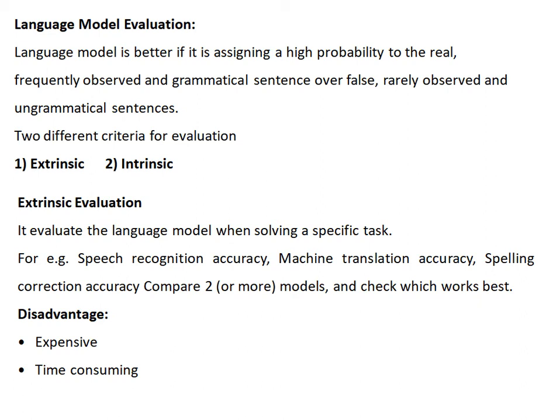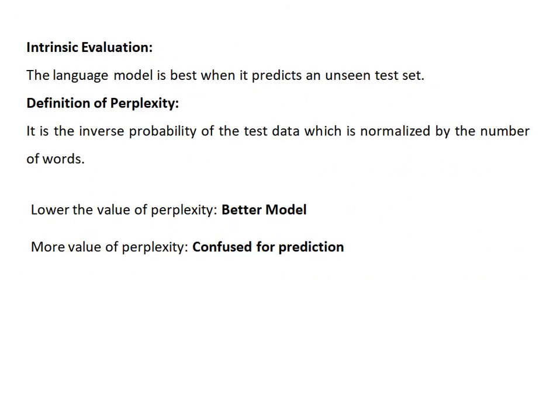Extrinsic evaluation evaluates the language model when solving a specific task. For example, in extrinsic evaluation, we will consider 2 to 3 models, compare their performance, and decide which is the best or which is the worst. For example, speech recognition accuracy, machine translation accuracy and spelling correction accuracy. Compare the models and check which works best. That is nothing but extrinsic evaluation. Disadvantage is it is expensive and time consuming.